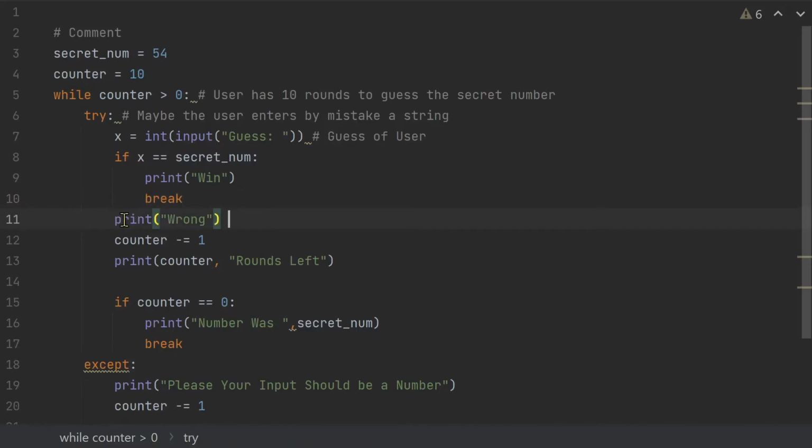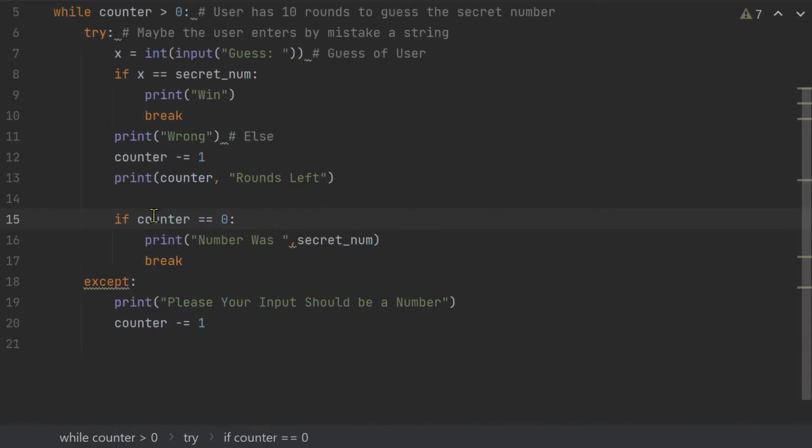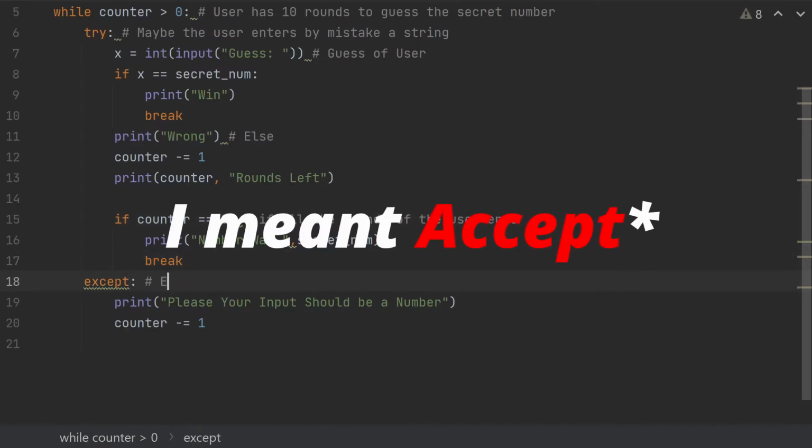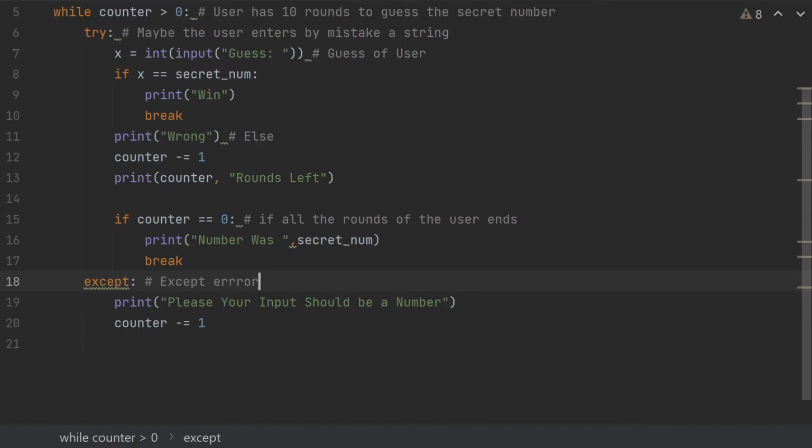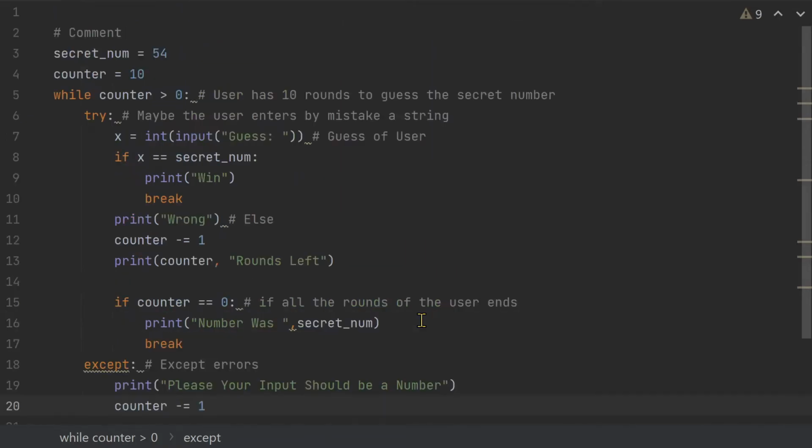While the else statement here is optional, you can choose not to mention it, but I will write a comment and I'll say else. And here I'm saying if counter equals 0, that means all the rounds of the user end. And of course the loop will terminate. We have the except block, so I'll say it will accept the errors. So accept errors. And instead of terminating the program, I'll print this statement and I'll decrement my counter. So there you have it.